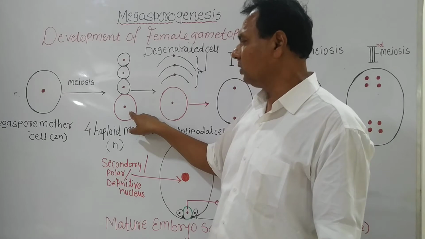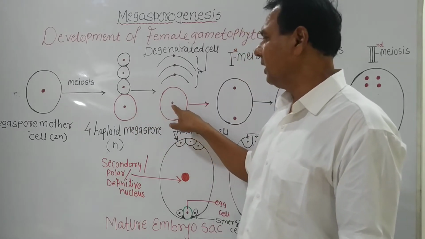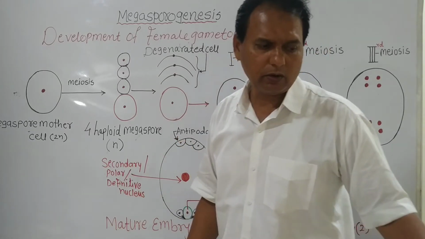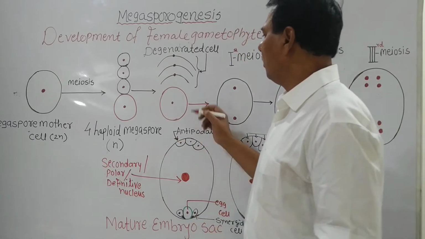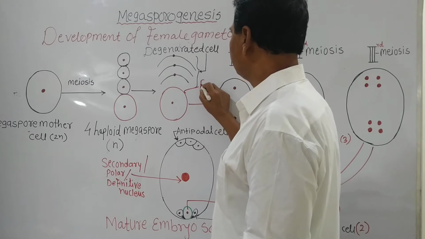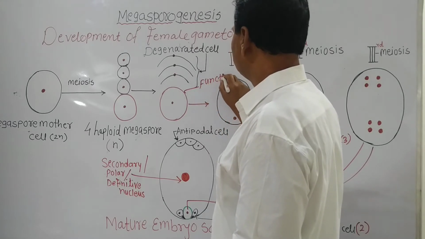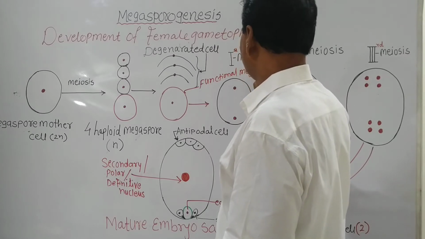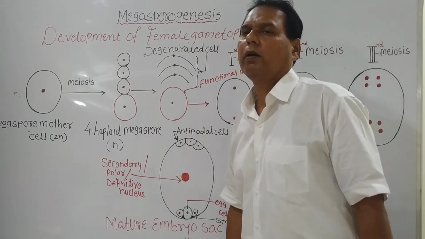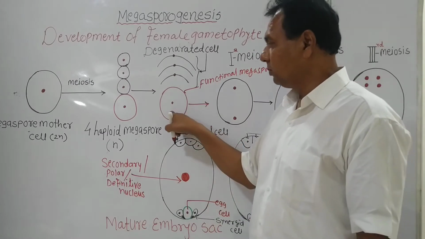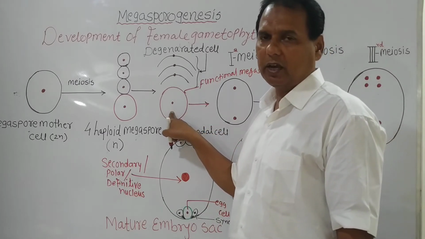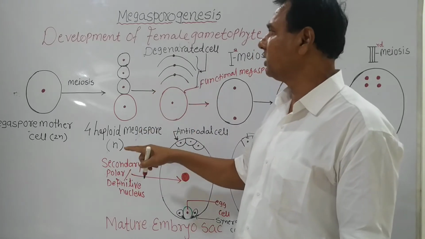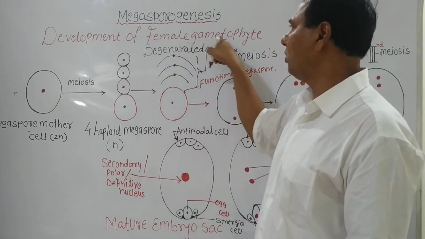The remaining megaspore is called the functional megaspore. What is it called? It is called the functional megaspore. This functional megaspore is the first cell which produces the female gametophyte.